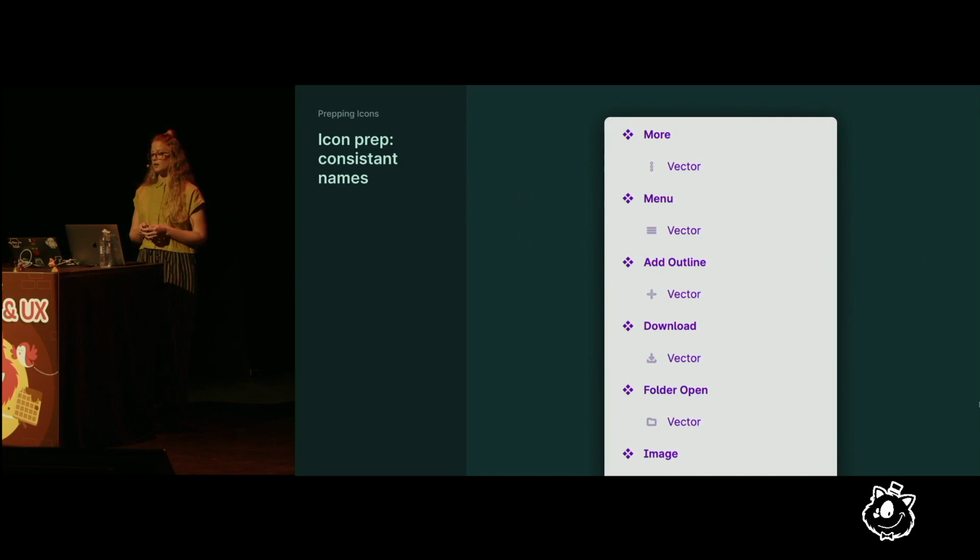Give each vector object across all icons the exact same name, like vector or shape. This will help icons swap properly with each other and preserve any previous overrides made to them.